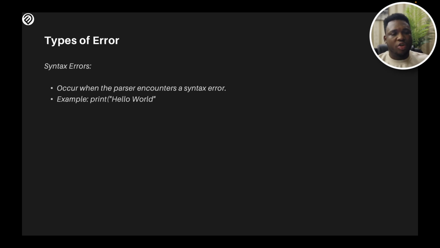One popular one is called the syntax error. It is called syntax error because for whatever reason you didn't use the correct syntax when writing the code. In this example, it just throws more light on it. The correct syntax for using the print is to say print parenthesis and you put what you want to print, especially the string within quotation. But here, we omitted the last parenthesis, and because of that, we're going to be thrown a syntax error. So syntax error usually happens when there's inconsistency in the syntax that Python code is expecting from you.